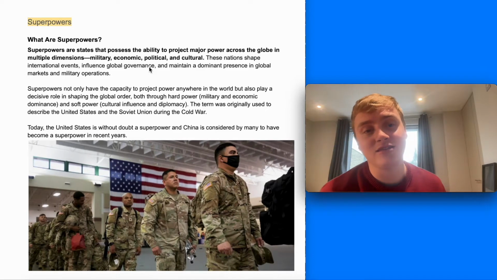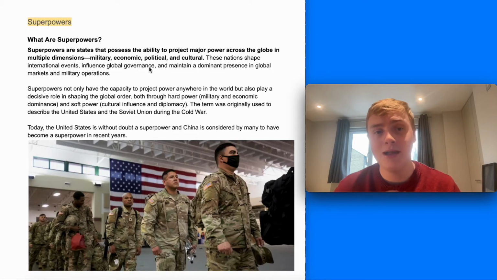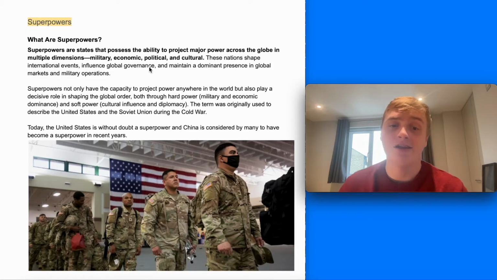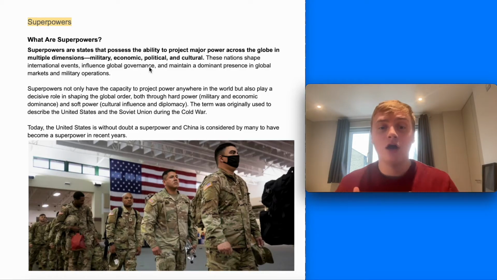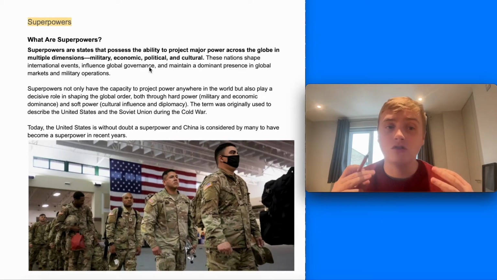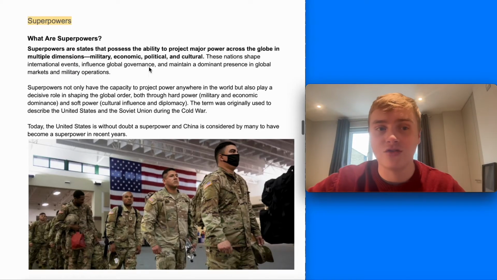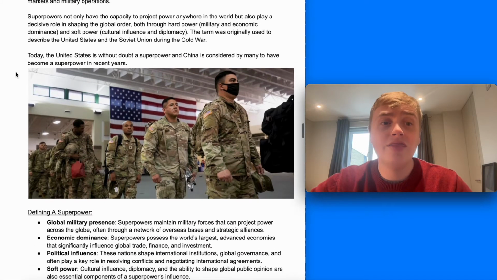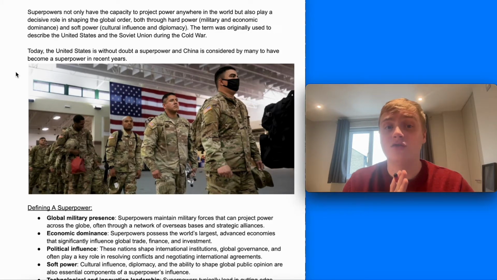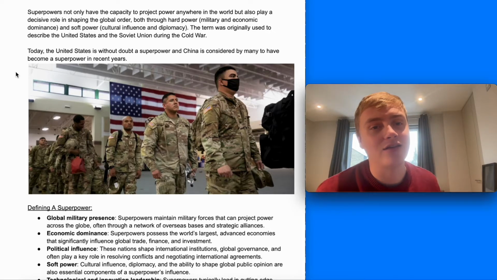Superpowers are states that possess the ability to project major power across the globe in multiple dimensions: military, economic, political, and cultural. And unlike great powers, in my opinion, superpowers have to be predominant in all of these. They really shape international events, influence global governance, and maintain a dominant presence in the global economy and also in global military operations. They crucially have the capacity to project power anywhere in the world, but also play a role in shaping the global order through both hard power and soft power.